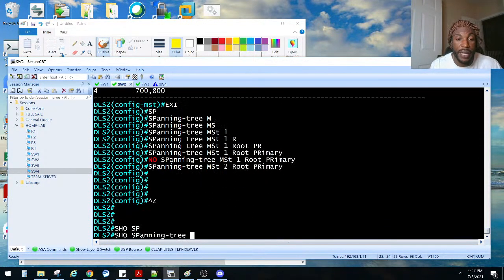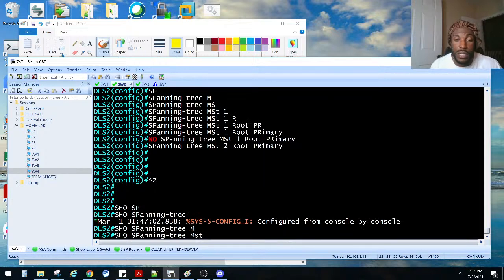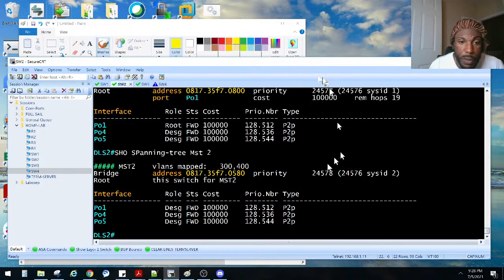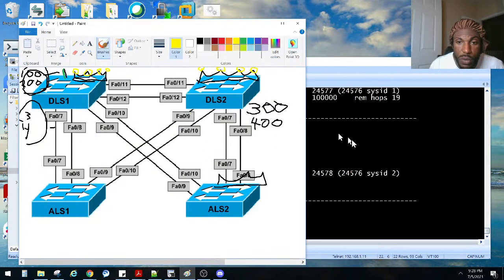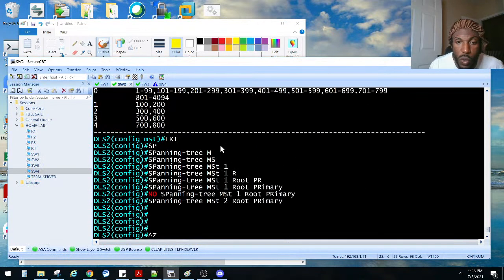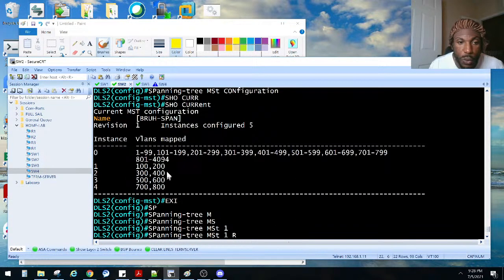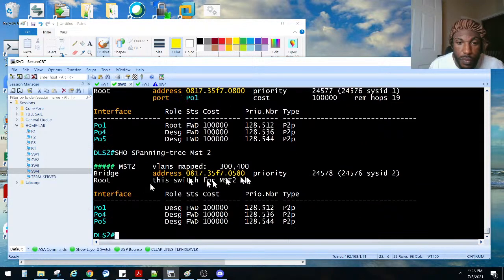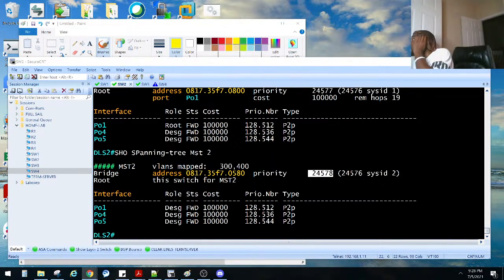Now let's do a show. Get out of this. Show spanning tree MST 1. I like the root bridge. That's 1. Yes. And then let's look at 2. We said we made them 2, right? He needed to be the root for spanning tree instance number 2. And I am, because of that priority right there. But I thought it was much clearer to let me know I'm the root, rather than just by looking at that. Thanks, got it.